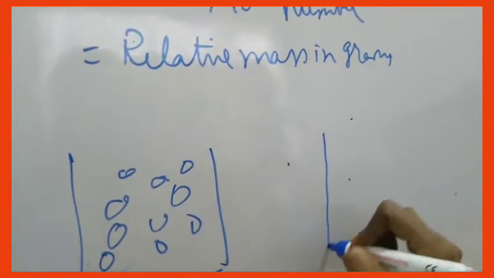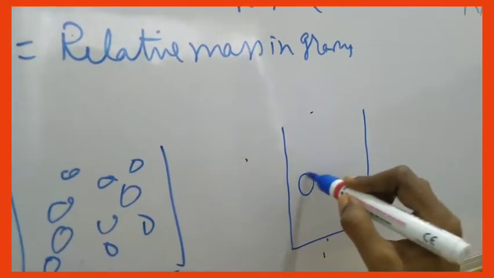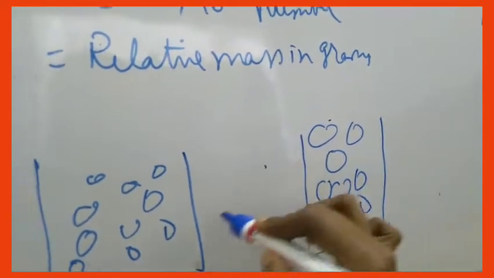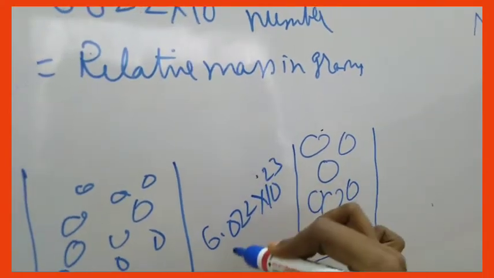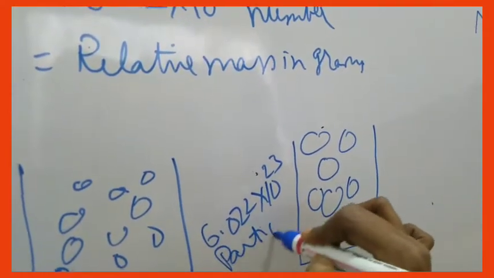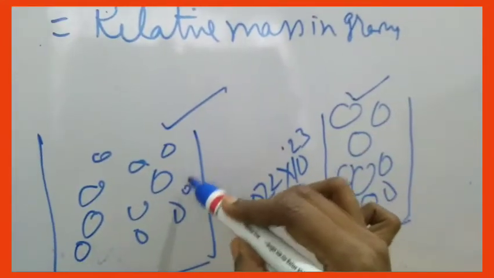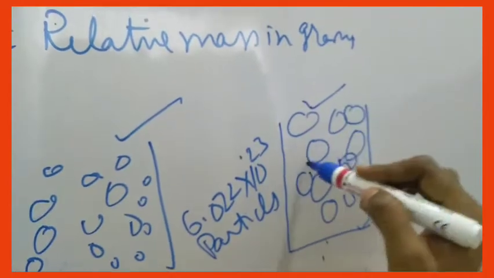As well, 1 gram of sodium will also contain the same 6.022 into 10 power 23. This number will be same in both hydrogen as well as sodium. Only thing, the size of the particles will be small here, but large there.